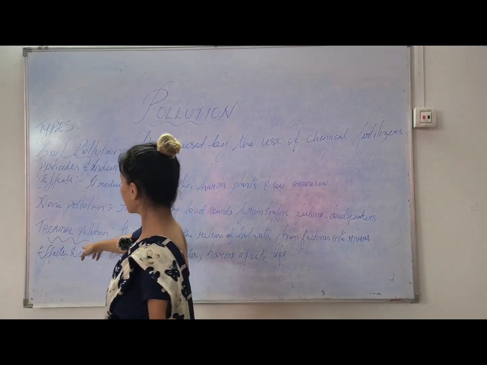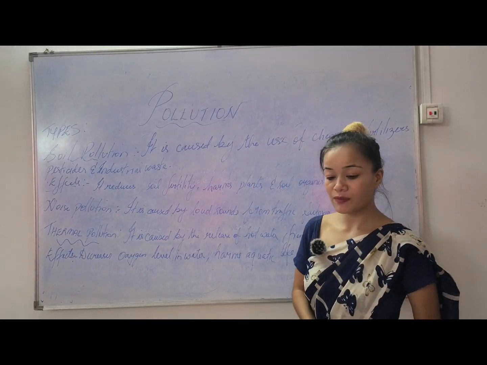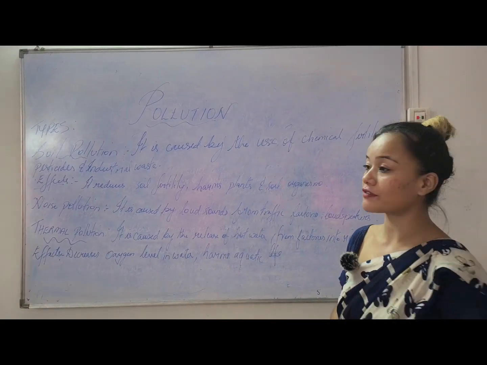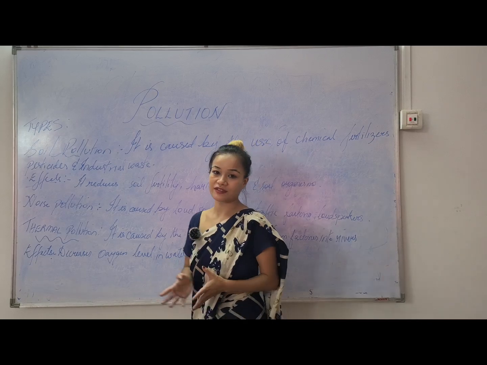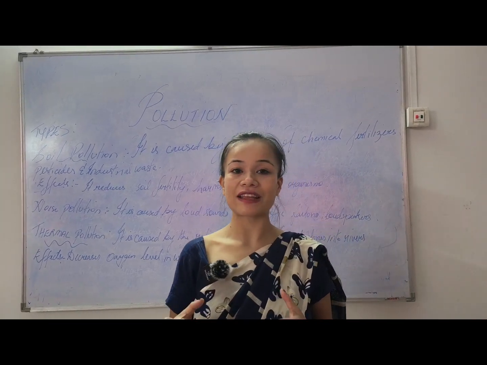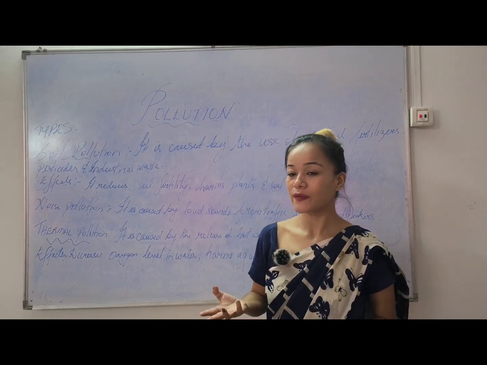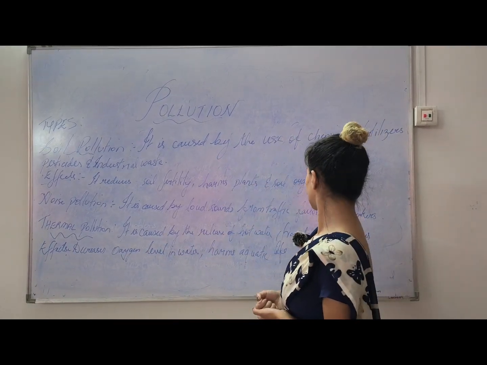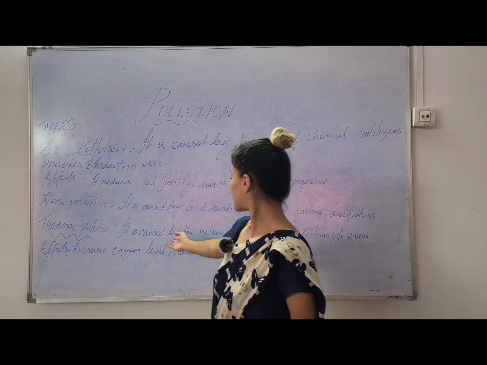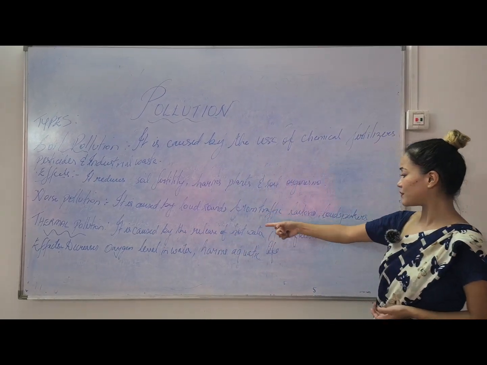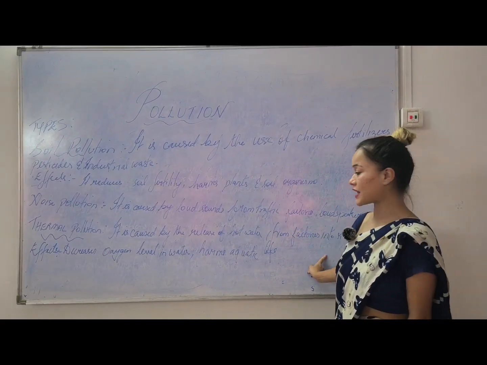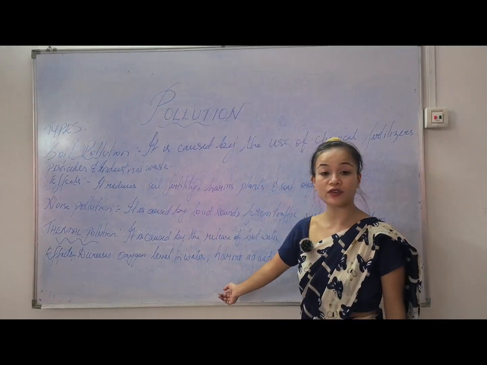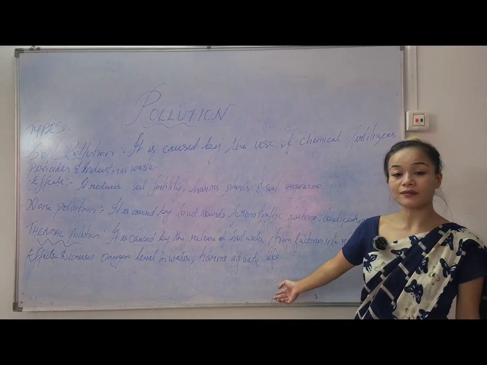Then next we'll see what is thermal pollution. Thermal pollution क्या है? It is caused by the release of hot water into the environment from factories. Anything that has high heat and has an effect on the environment is known as thermal pollution. It is caused by the release of hot water, for example, from factories into rivers. So let's see what the effects are. It can decrease the oxygen level in water, and it also harms aquatic life.